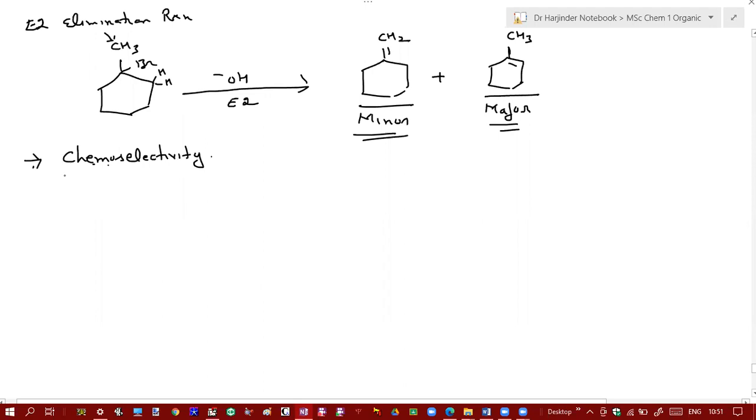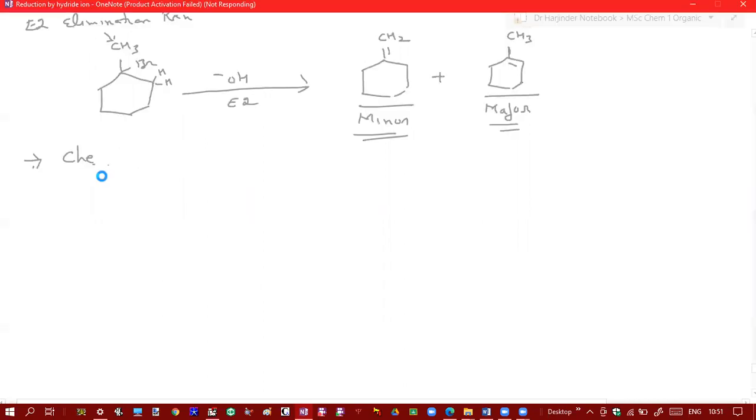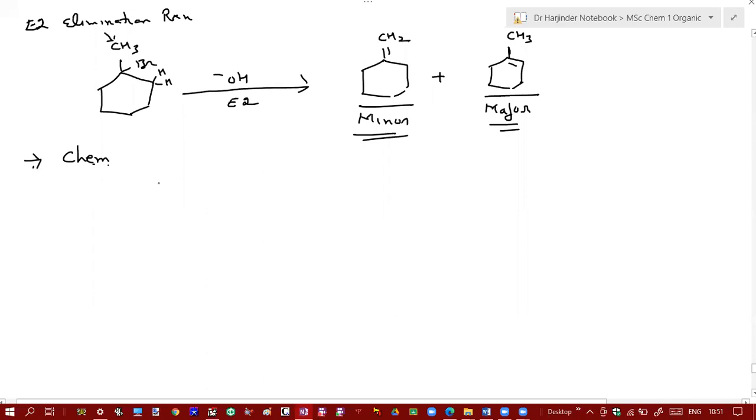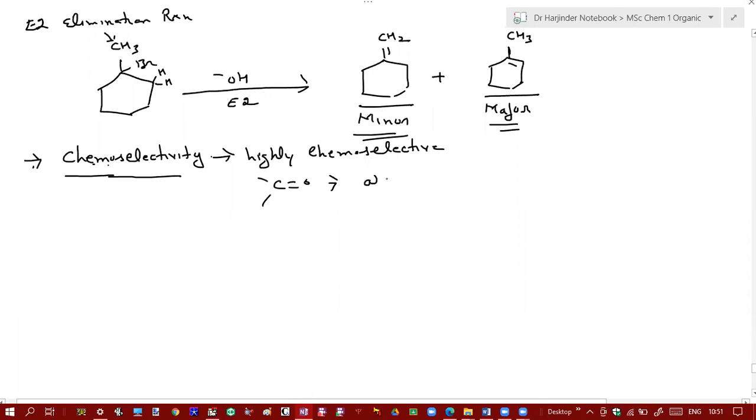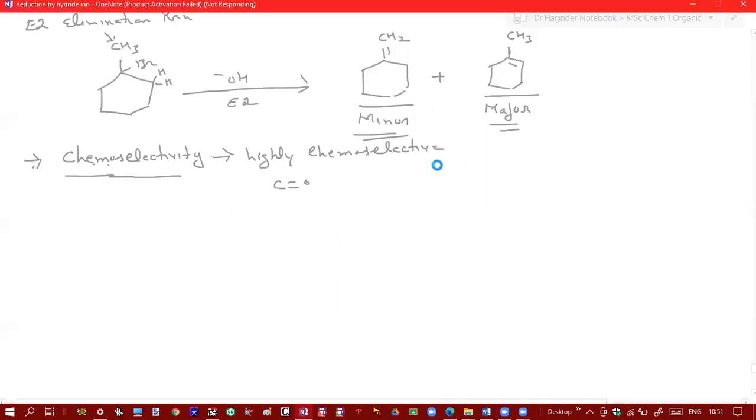So this Wittig reaction is also highly chemoselective, and only the carbonyl group of an aldehyde or ketone reacts. So this reaction is also highly chemoselective.